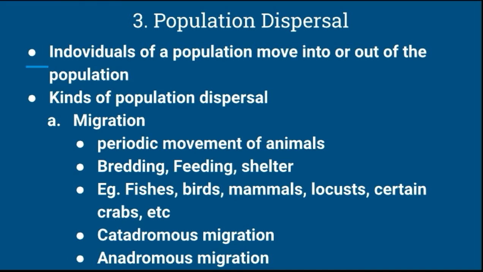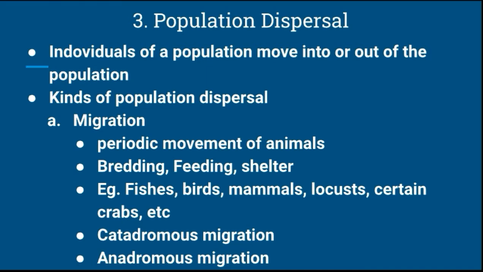And there are three kinds of population dispersal. First is migration, second is emigration, and third is immigration.